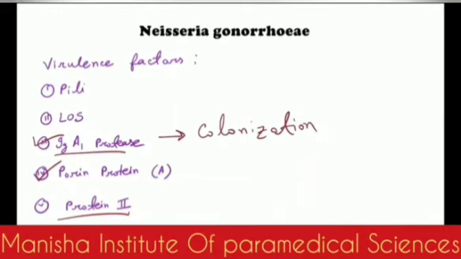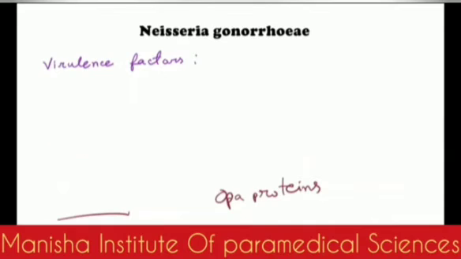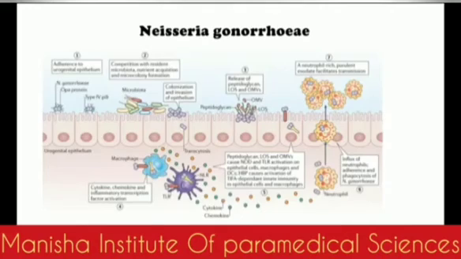There are some other things called OPA protein. It also helps in the attachment. So there are lots of virulence factors in case of Neisseria gonorrhoeae. And so let's have a look at how Neisseria gonorrhoeae invades its host. That means let's have a look at the pathogenesis.